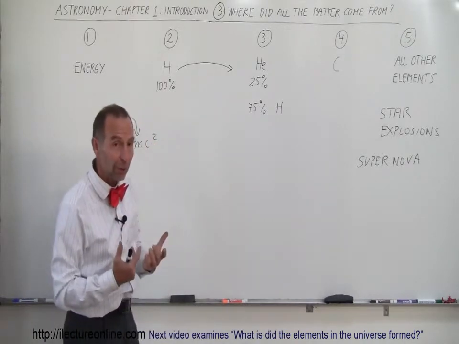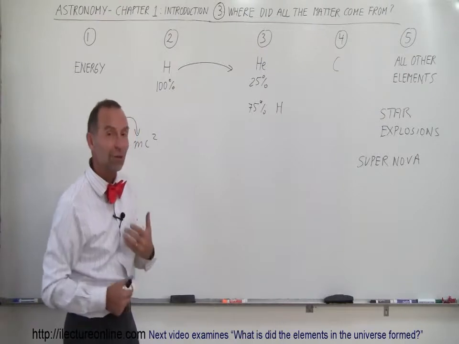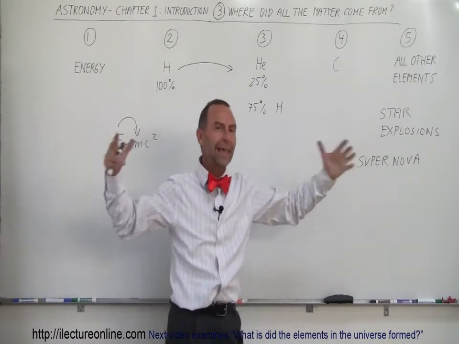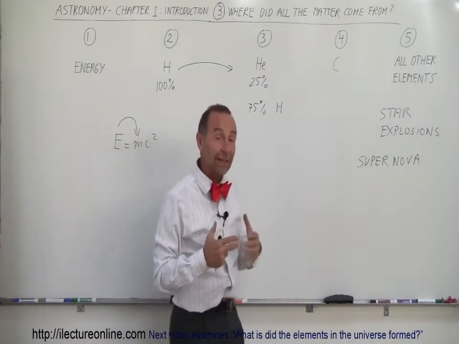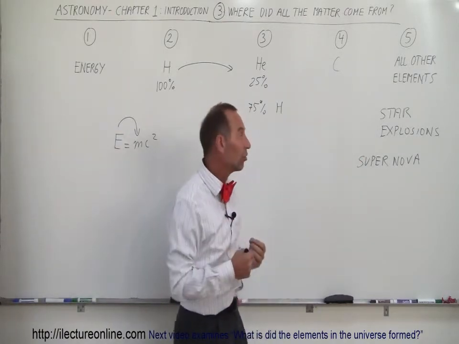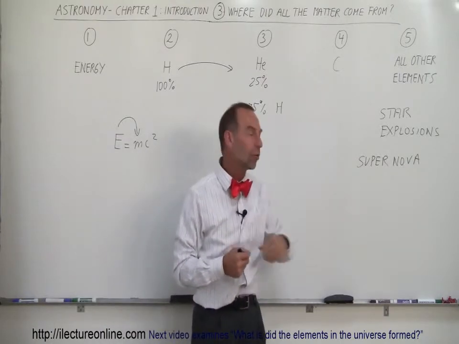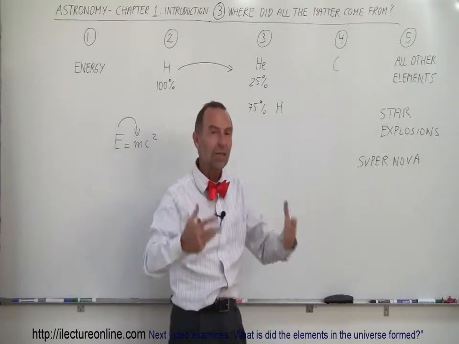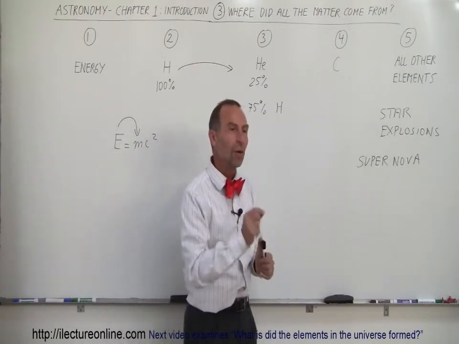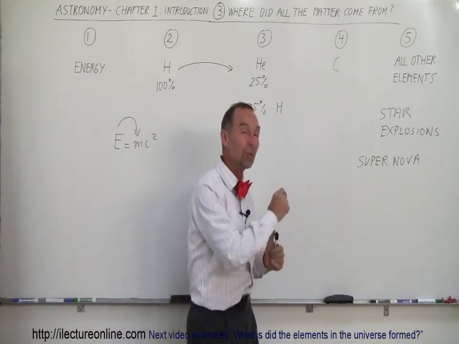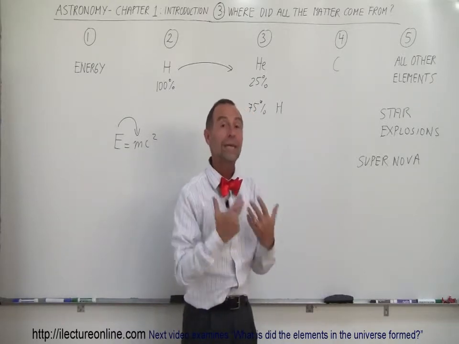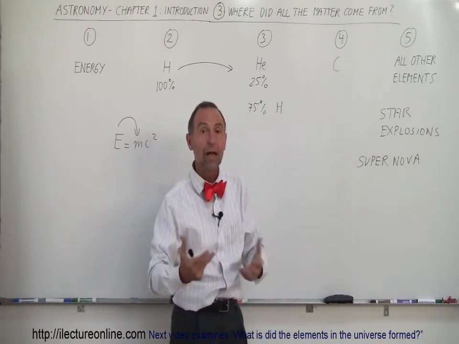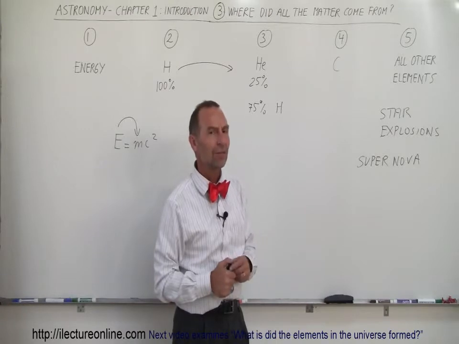But it's interesting to know that we owe our very existence to that very special thing that happens only once in a great while. For example, in our galaxy alone, a galaxy that contains about 250 billion stars, only one of those 250 billion stars goes through one of these explosions about once every 500 years. So out of the billions and billions, hundreds of billions of stars, only once every 500 years, one of them will go through one of those supernova explosions, creating the kind of material that seeds the universe, making it possible for new life and new planets to form. It's quite an amazing process.